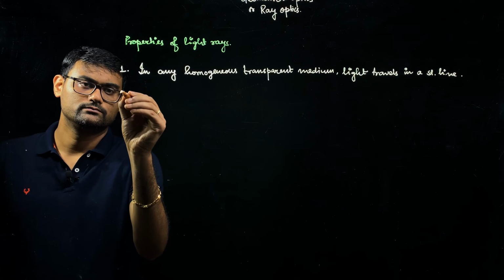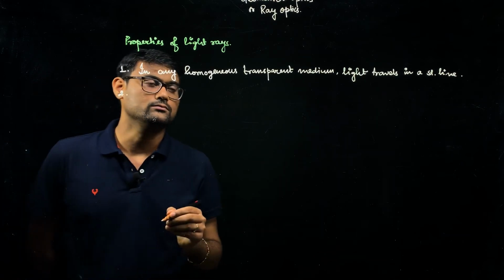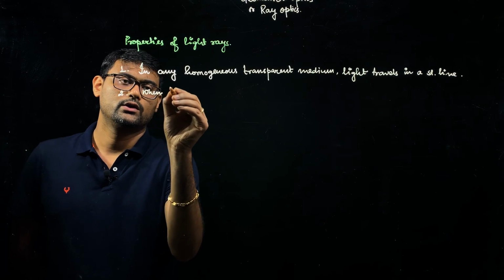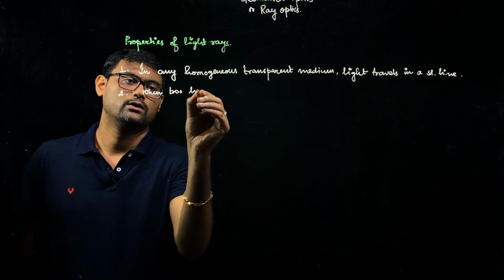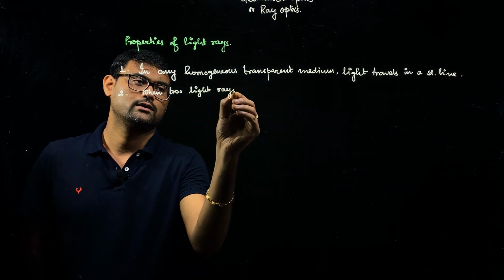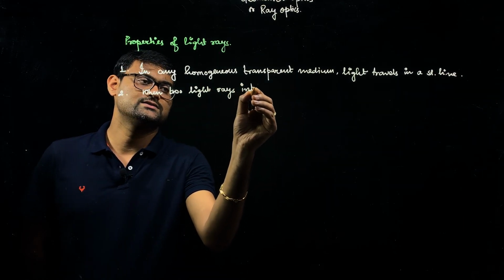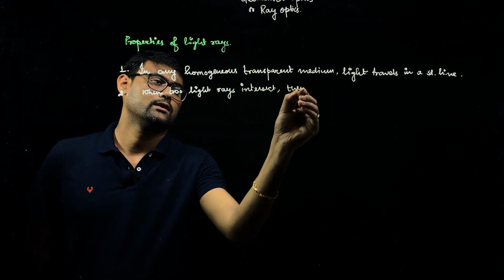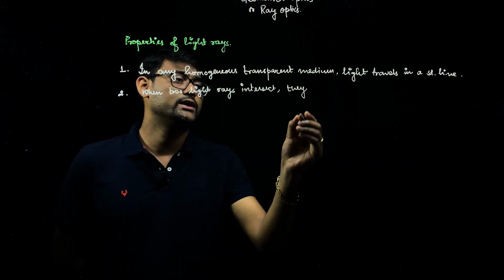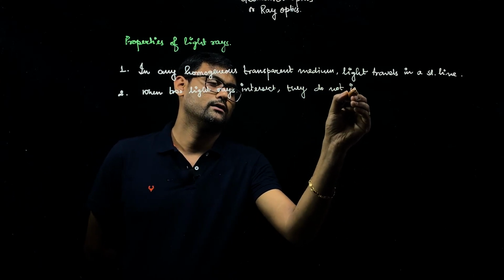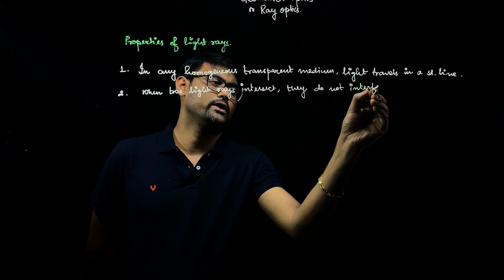Number 2, when two light rays intersect, they do not interfere.